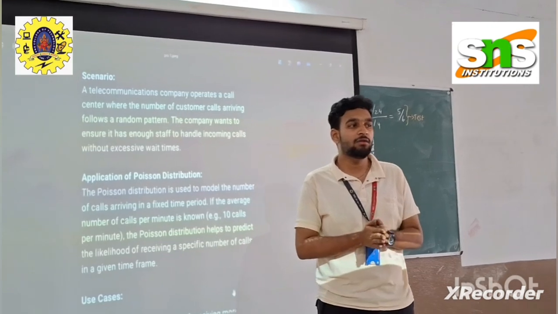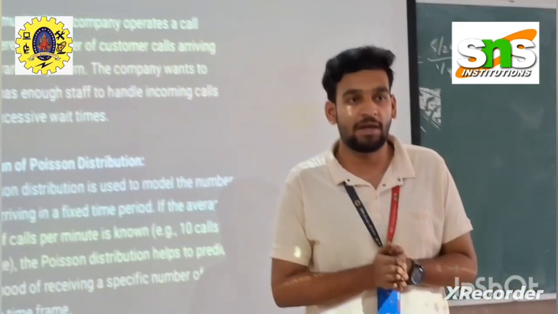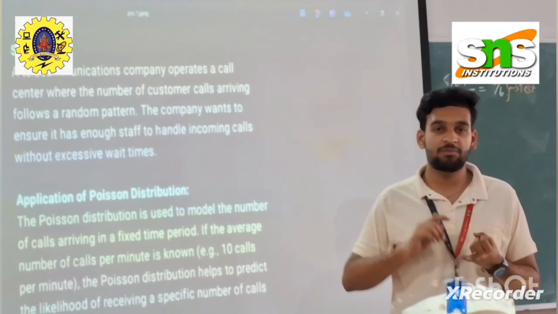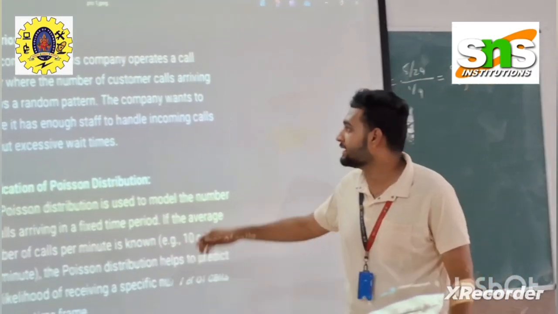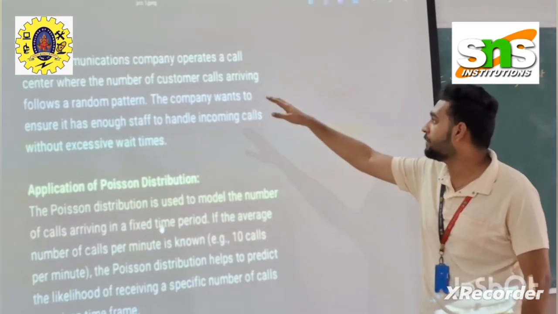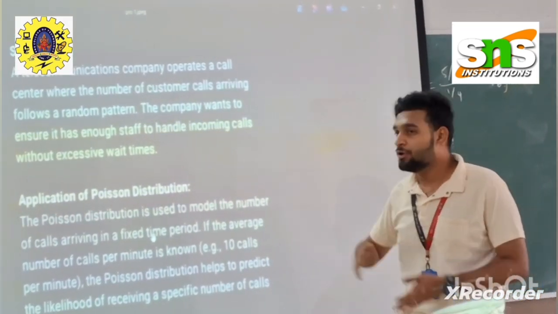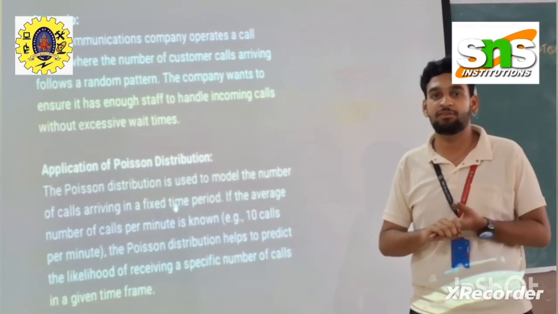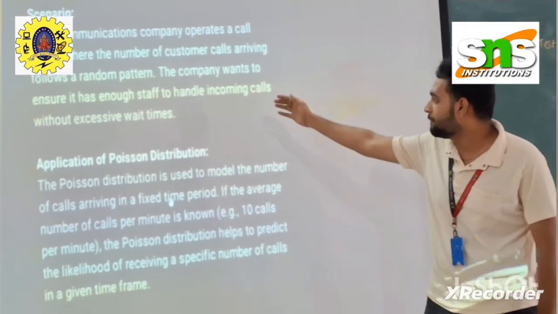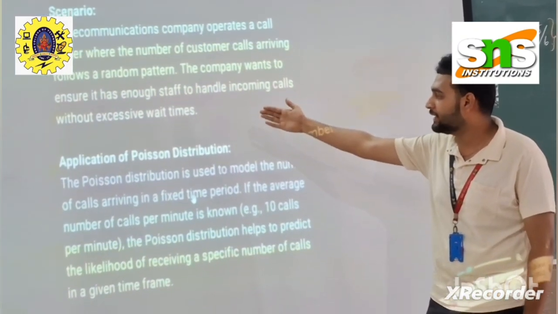Okay, good morning all. So today I am here to discuss Poisson distribution under the 5 pillar concept. The 5 pillar concepts are empathy, define, ideate, prototype and test. So here is empathy. A telecommunication company operates a call center where a number of customers arrive. They do not have efficient servers to manage the call center. So that's the empathy here, handling incoming calls without excessive wait times.